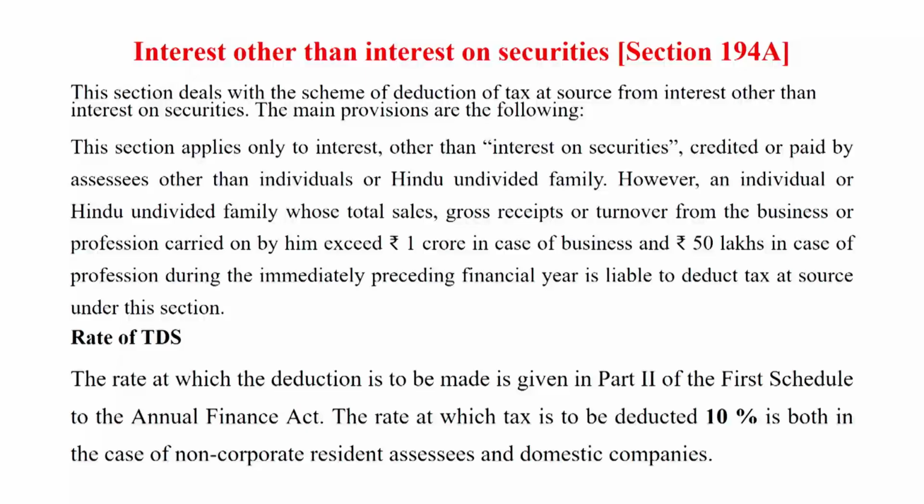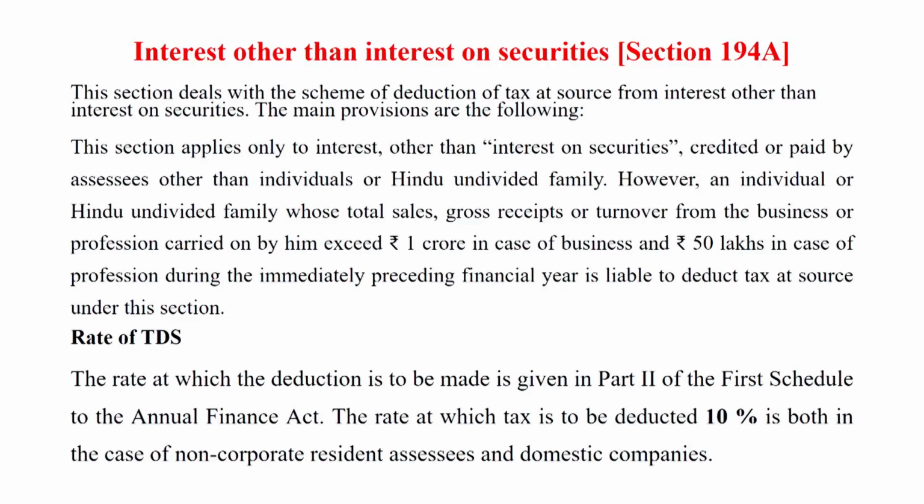If any interest is derived by the investor other than from an investment or security avenue, this is also required to be taxed at deduction under section 194A. Dear student, the rate of TDS in this case is 10%.